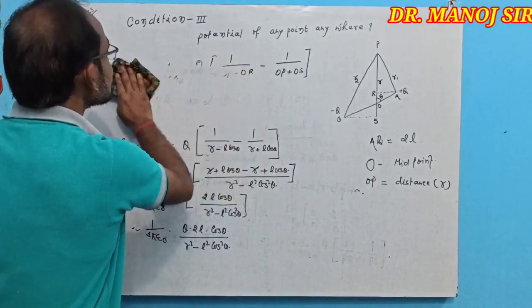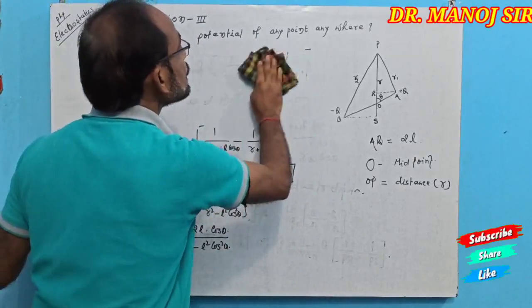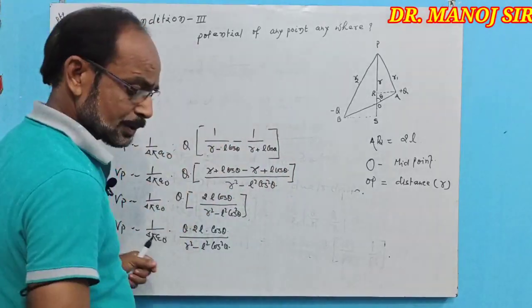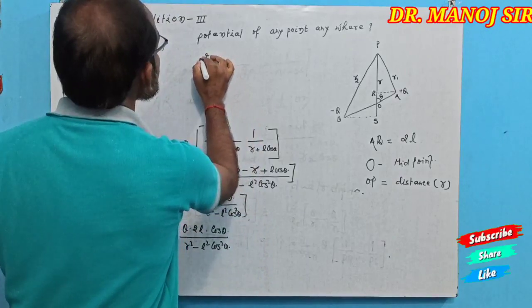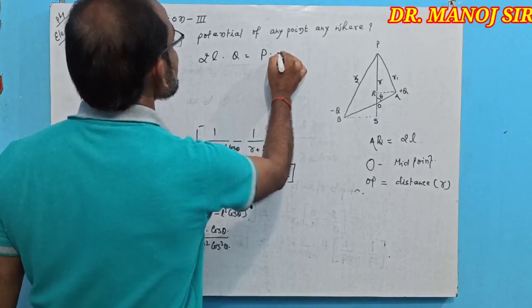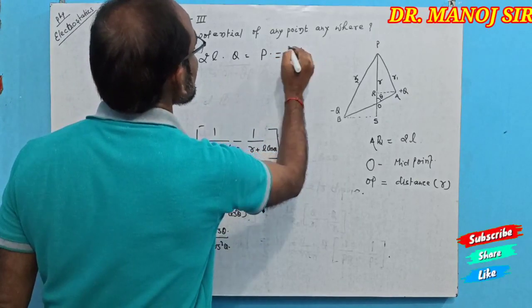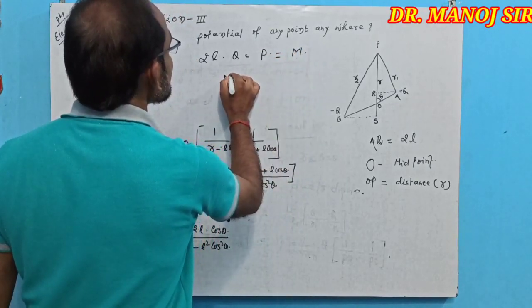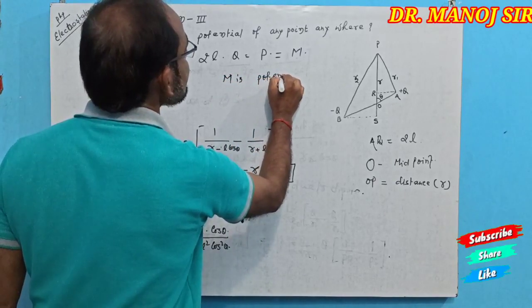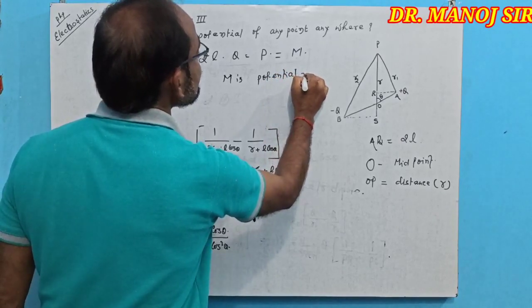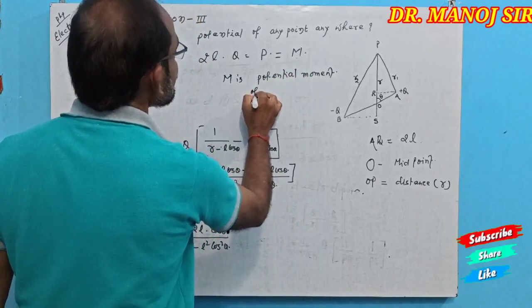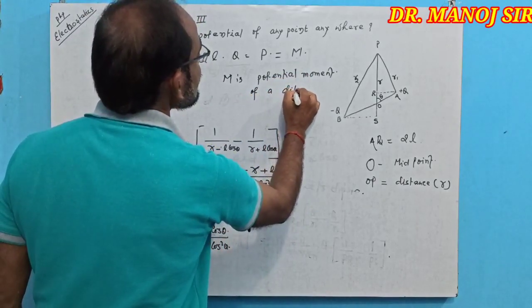Again, as you know, 2L into q equal to P, and that is also equal to M, where M is the dipole moment of a dipole.